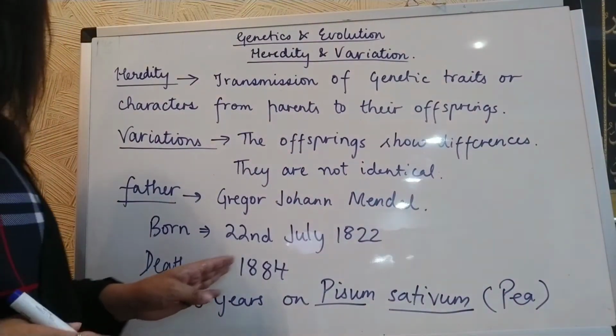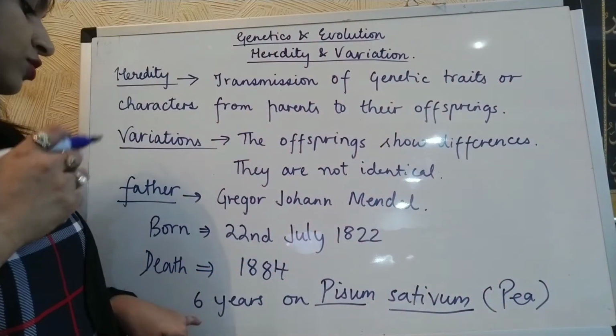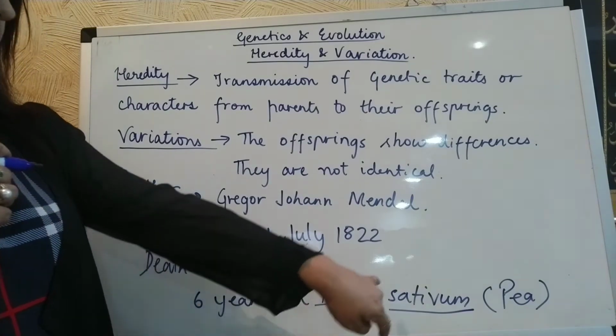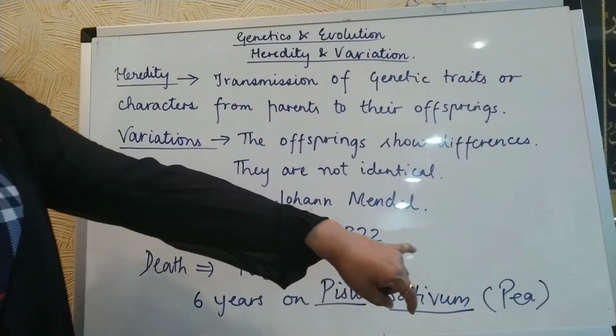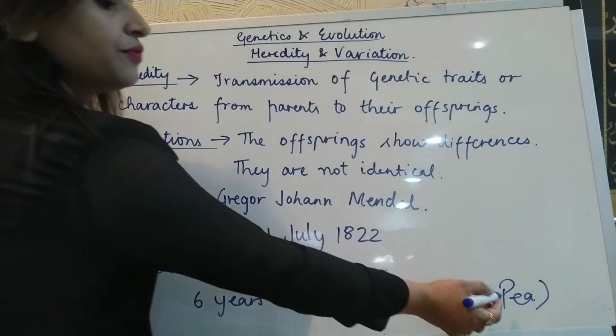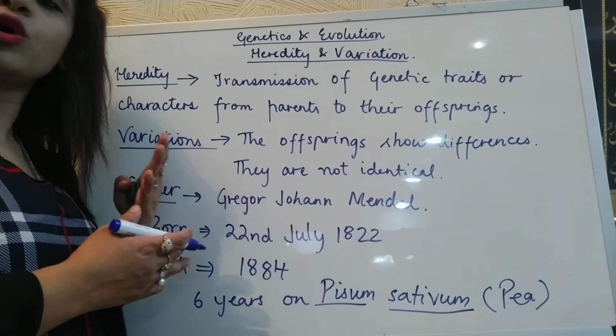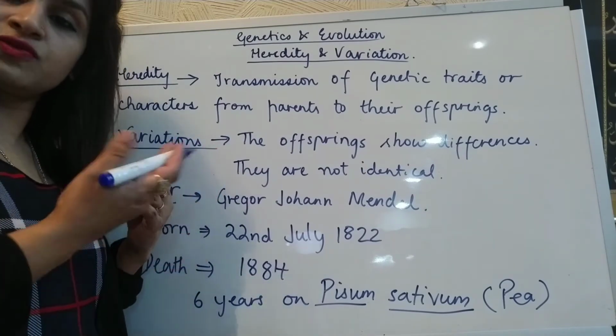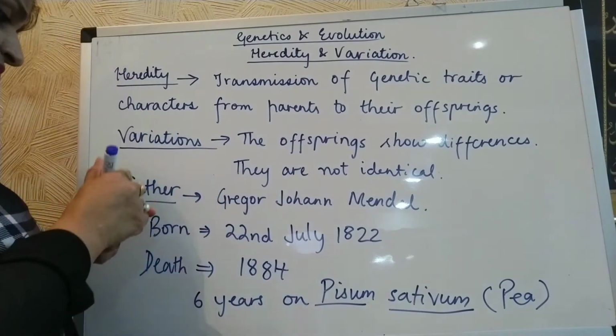From the pea plant he drew many conclusions. He gave several laws which we will study later on.